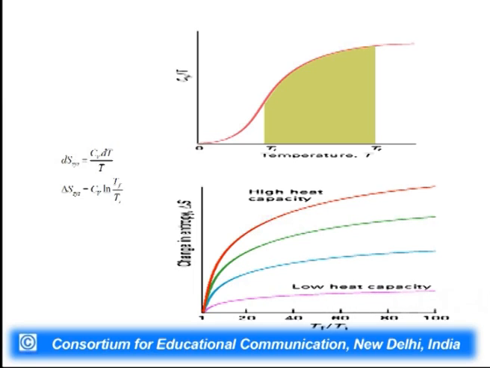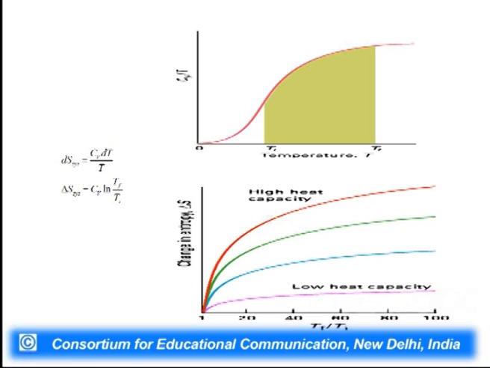Now, does this equation make sense? We just derived that delta S system is equal to Cv log Tf by Ti. So, if Tf increases, your final temperature increases, then entropy should increase.